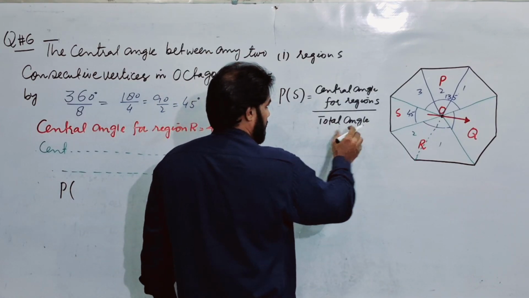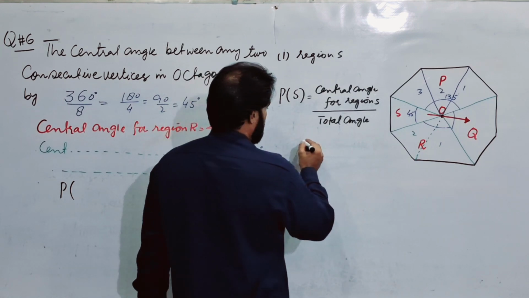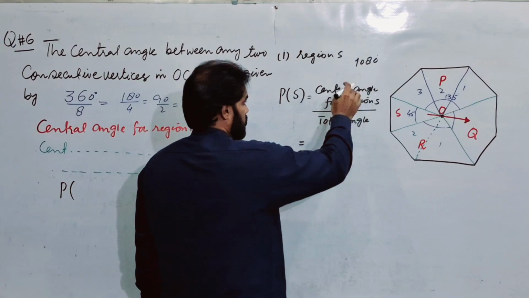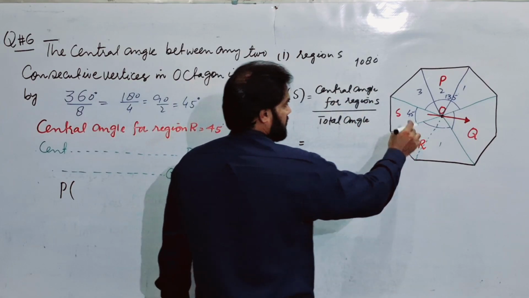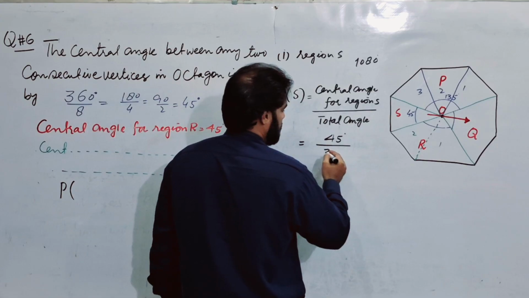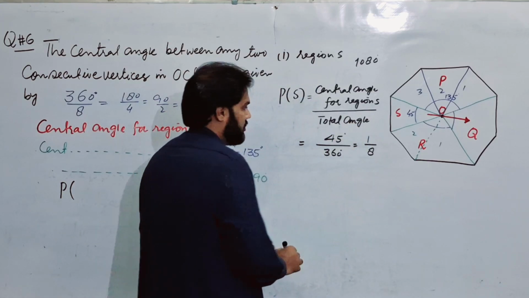These are not the total angle formed by the octagon, that is 1080 degrees. So what is the central angle for region S? The total angle is 360 degrees, and this is equal to 1 by 8.